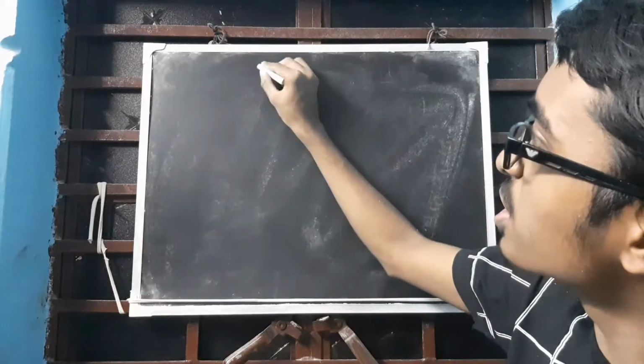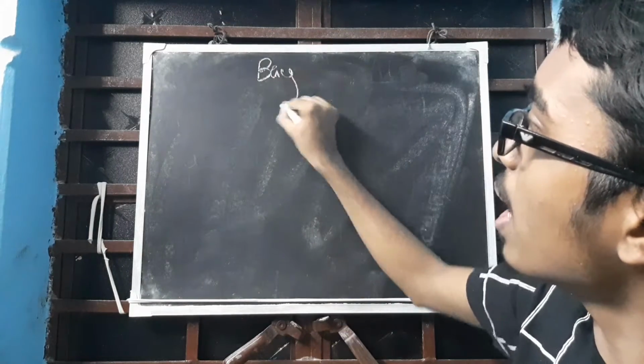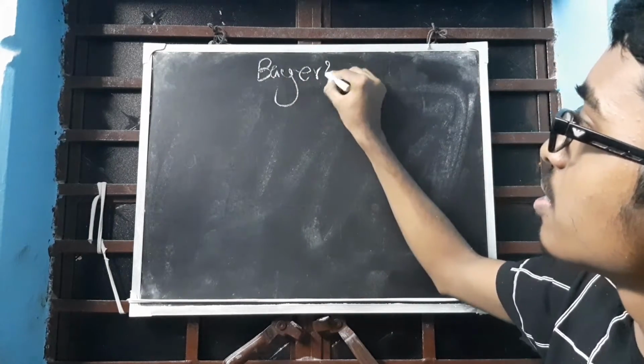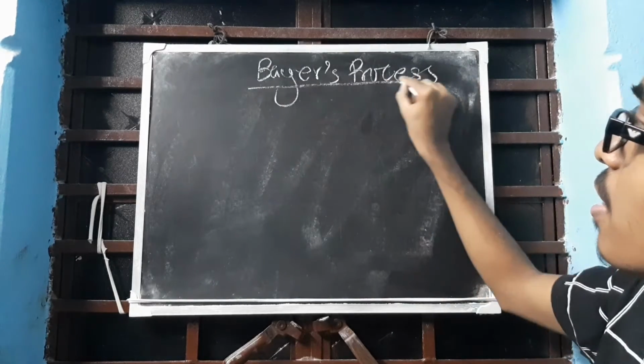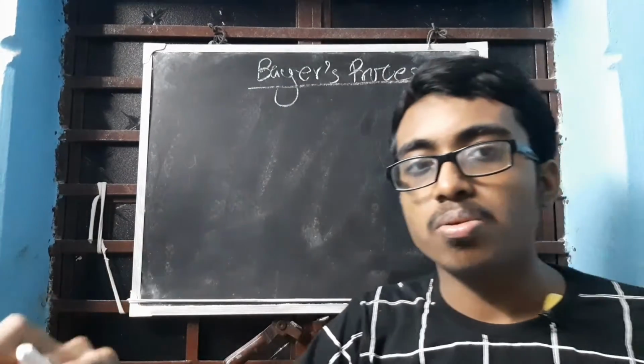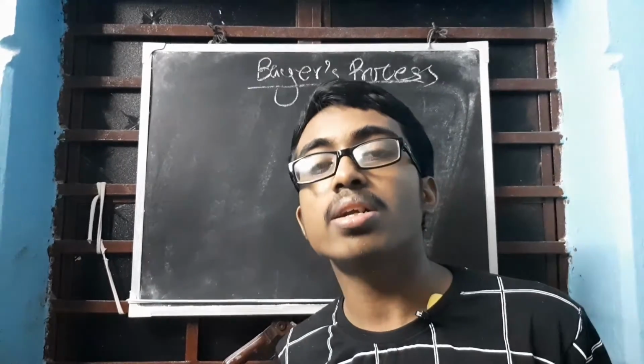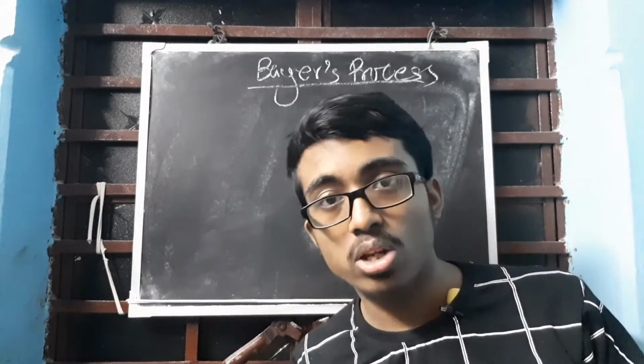First let us learn about the Baeyer process. This was given by the scientist Baeyer, so we call it Baeyer's process. In Baeyer's process, we obtain the final product as pure alumina.